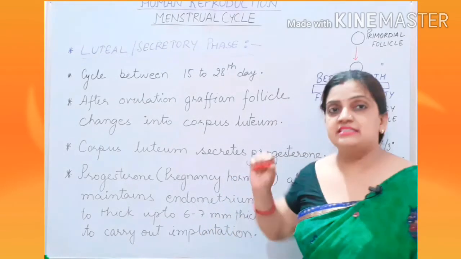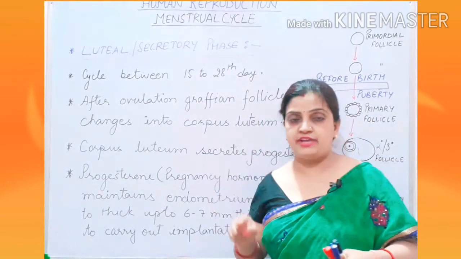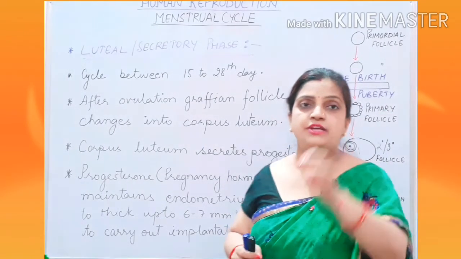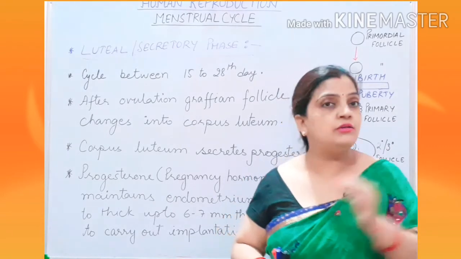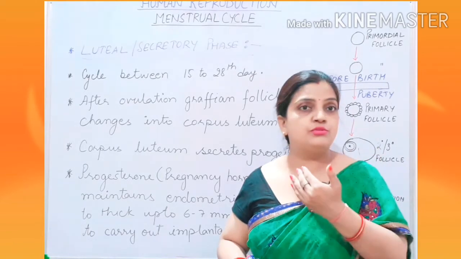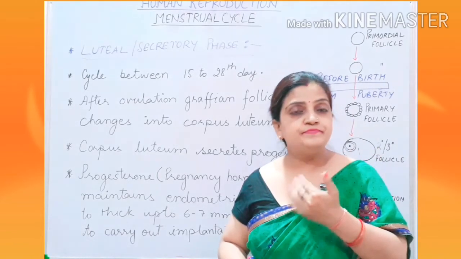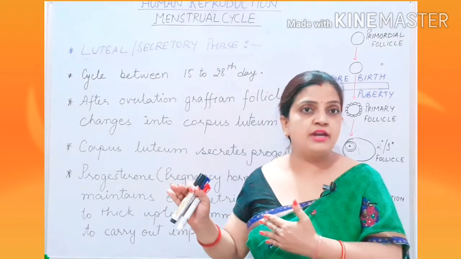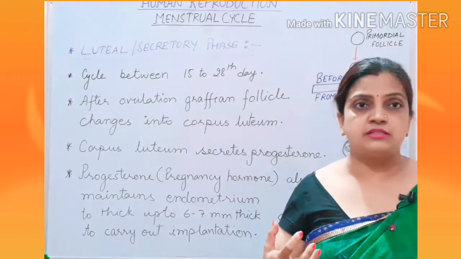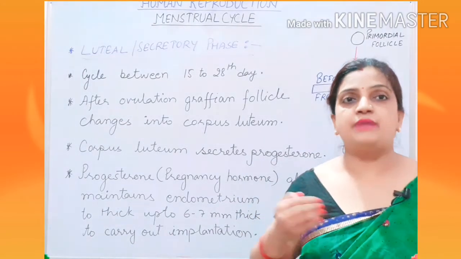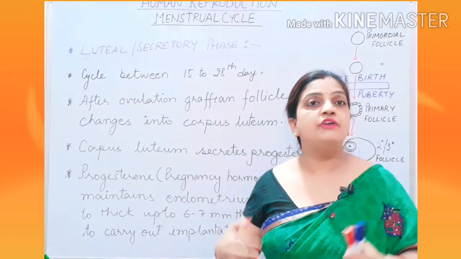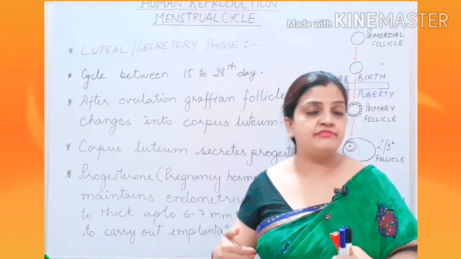Now children, the cycle started with the menstrual phase. Fertilization didn't take place. Your oocyte, endometrium, and blood vessels all got ruptured. They shed off and were excluded through the vagina in the form of menstrual flow. Menstruation was over after 3 to 5 days. Then again the development of the next ovum started, primary follicle into primary, secondary, tertiary and Graafian follicle, which was the stage of follicular development, proliferative development.